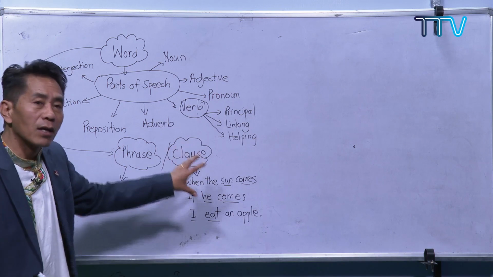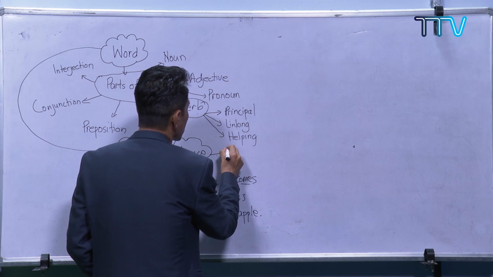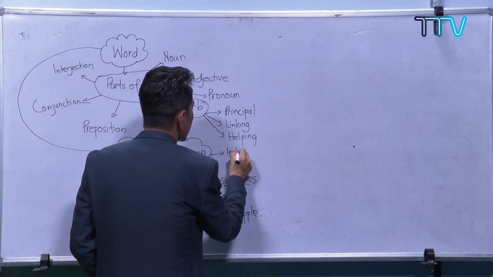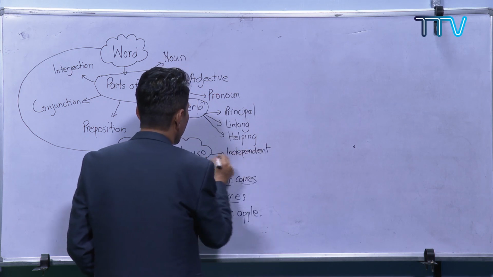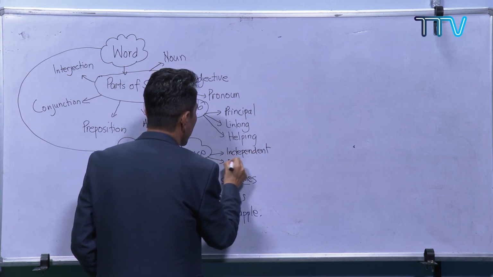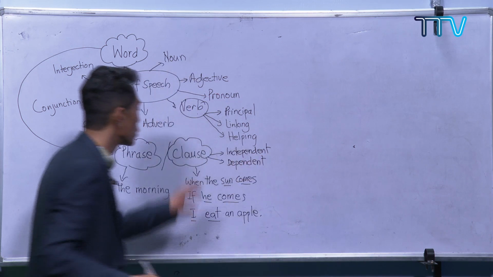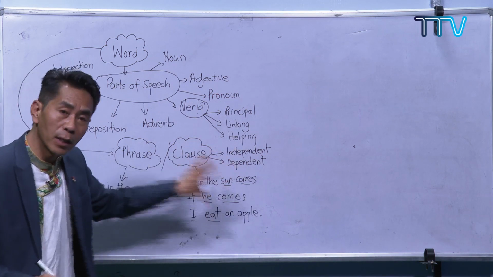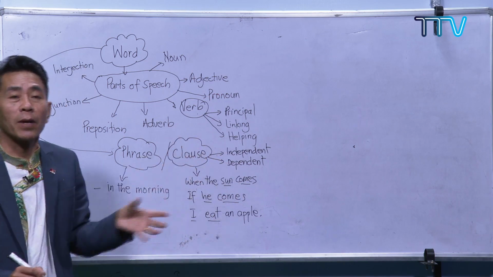In the clause, we learn two types of clause: independent and dependent. What is independent? The word itself says it does not have to depend on anything.